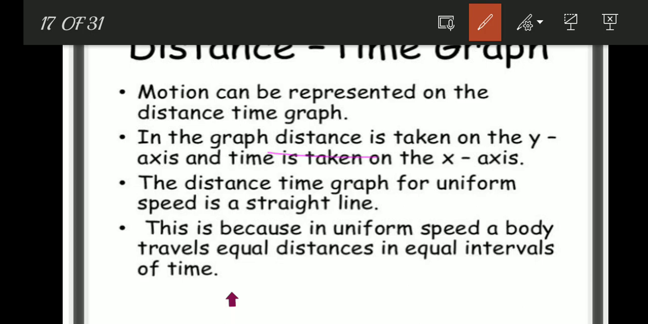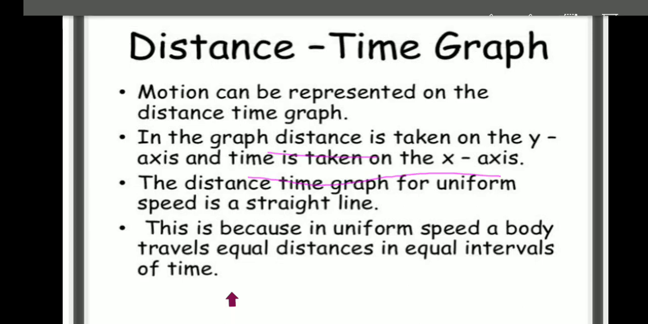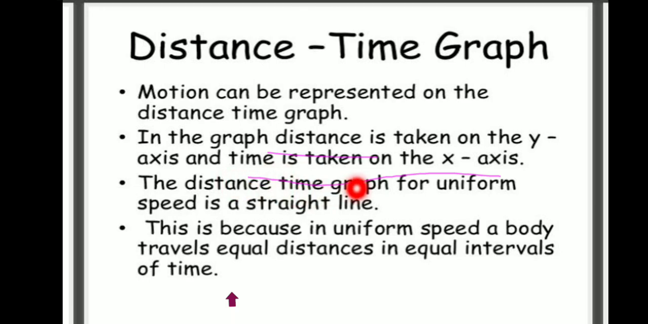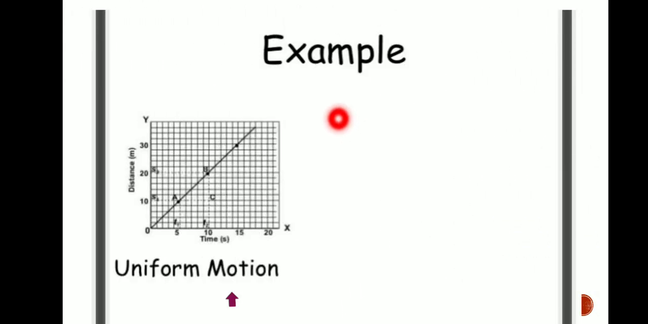The distance is taken on the y-axis, time is taken on the x-axis. The distance-time graph for uniform speed is a straight line. Important point: the distance-time graph for uniform speed is a straight line. This is because in uniform speed a body travels equal distance in equal intervals of time. This is uniform motion.